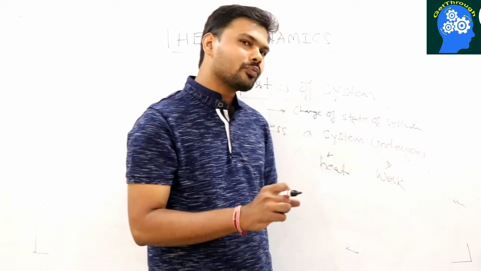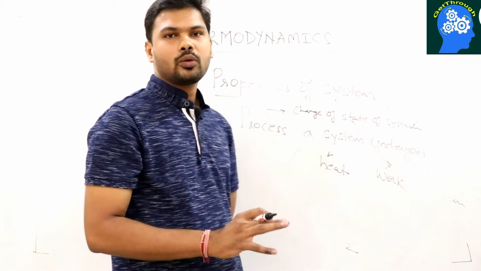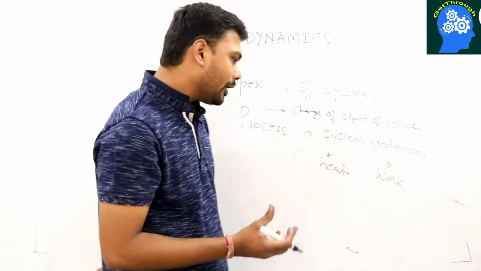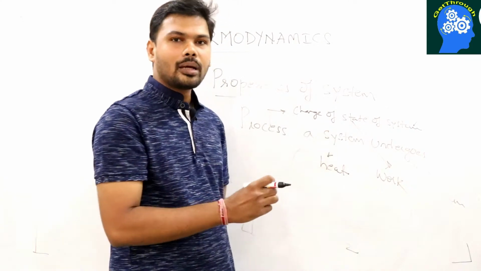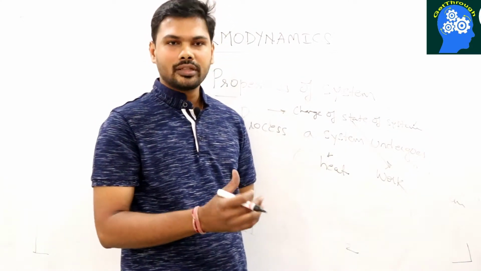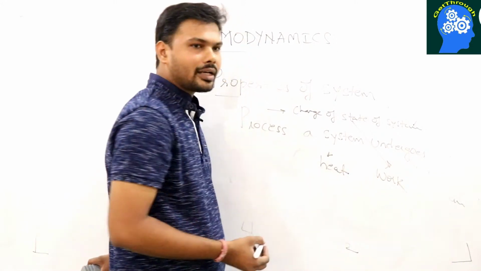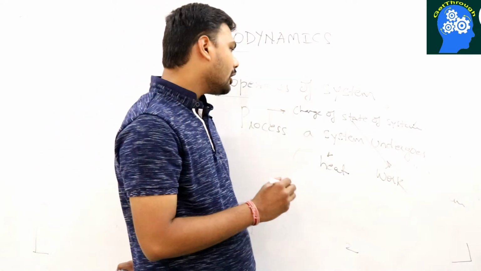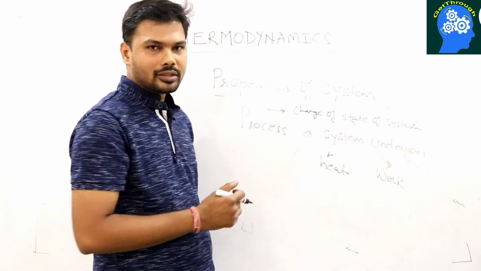When the system is expanding itself, then the system is doing work on the surroundings. When you heat the system, you are giving heat to the system. When the system is releasing heat to the surroundings, heat is given by the system. So basically, by heat and work interaction between system and surroundings, you are changing the state of the system, and this change of state is called the process undergone by the system.